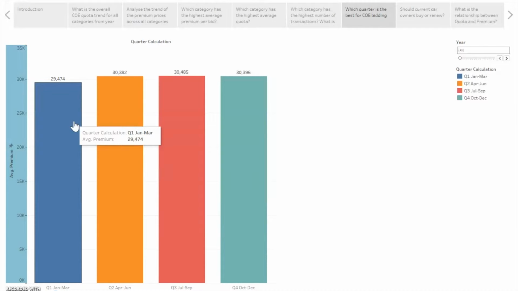Since COE premium is lowest at quarter 1, it is best for consumers to bid their COE premium at quarter 1 as they will pay less in the event of a successful bid. Also, to add on, it may be because of the festivals, like the New Year as well as the upcoming Chinese New Year, and hence there will be a lower price due to more quota allocated by the government.